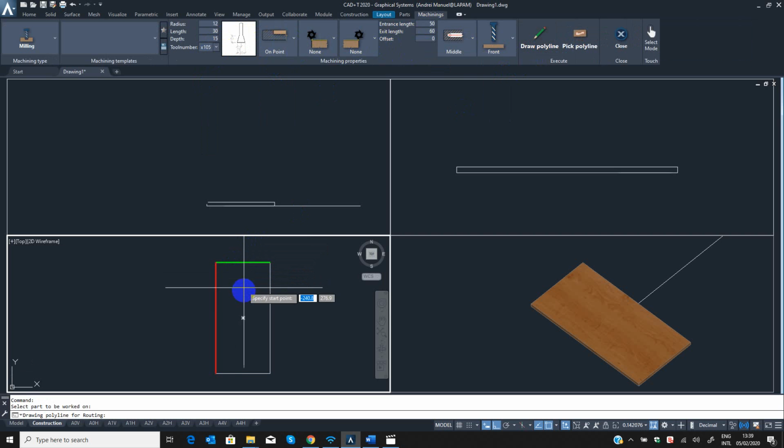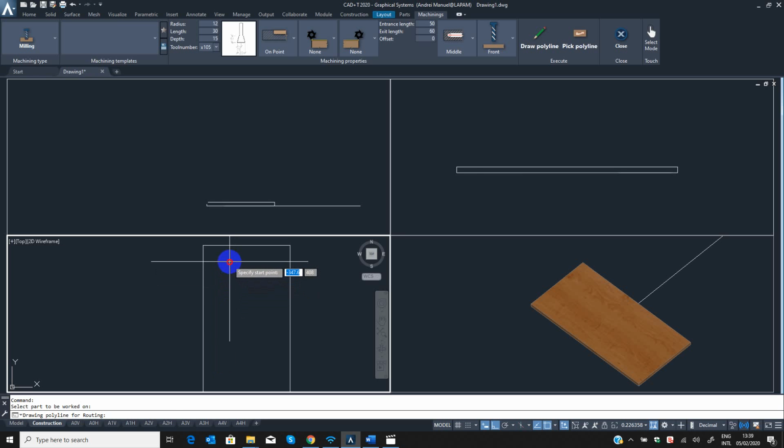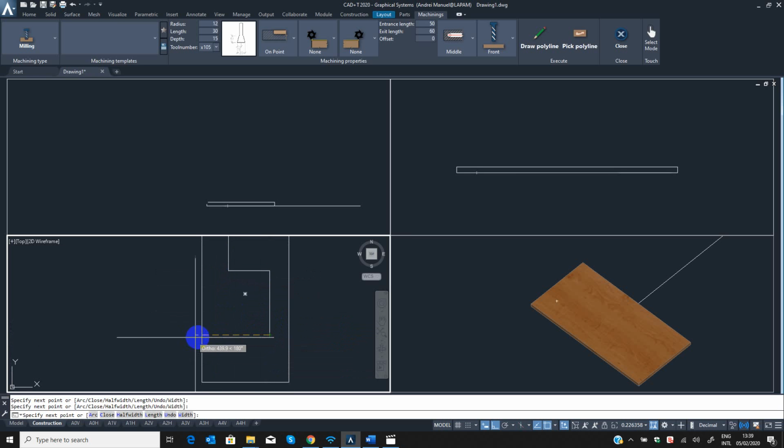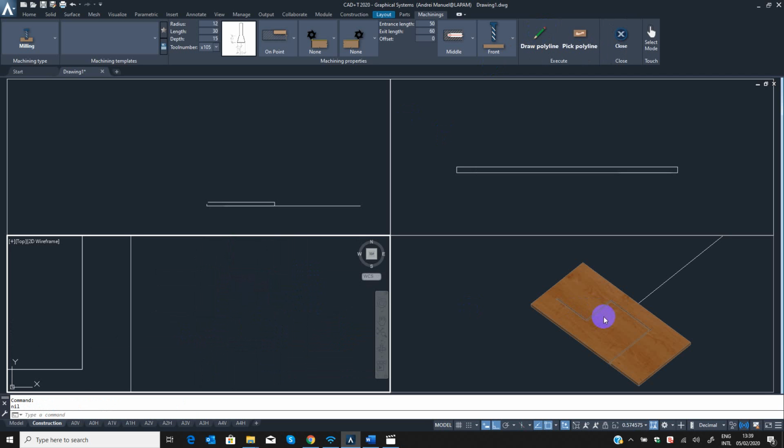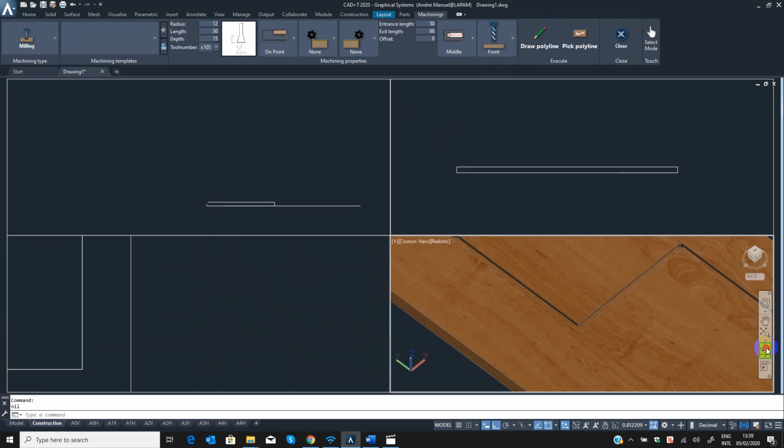Once again, select first the part and draw your polyline, up to here. Enter. Then the polyline turns to blue color, and then confirm the milling, double click, and there you go.